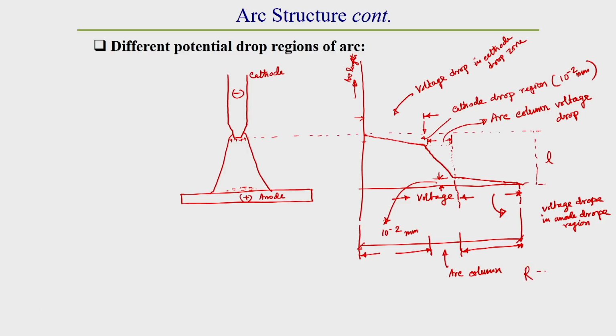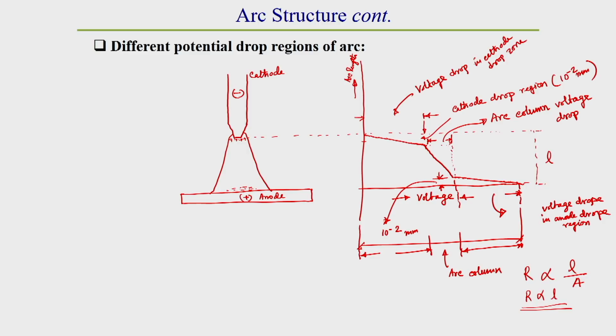And in the arc column, why does this voltage come? We know that resistance is proportional to L, the length of the arc, and then we know L by A, length divided by cross-sectional area. So, we observe that the resistance of the arc depends on length L. If the arc length changes, then the resistance will change.